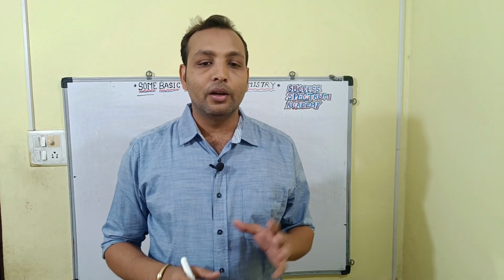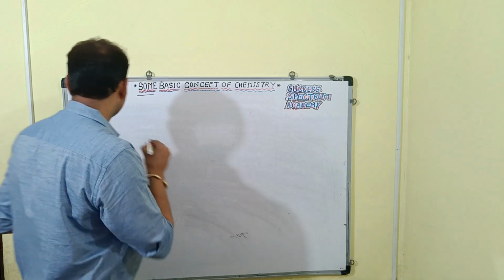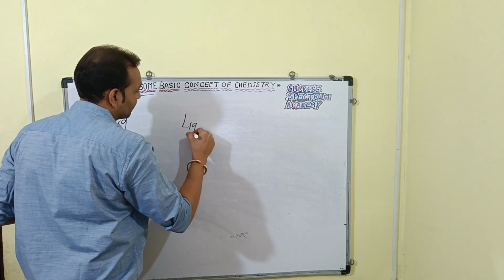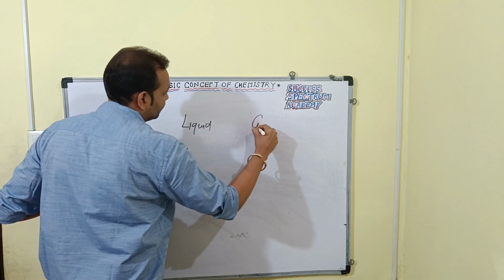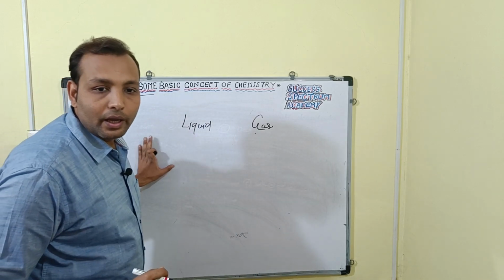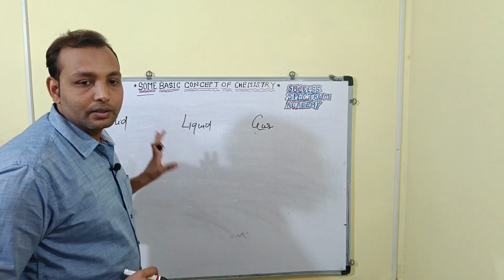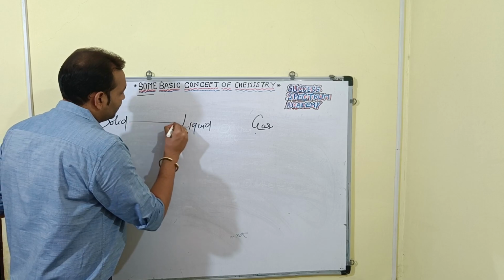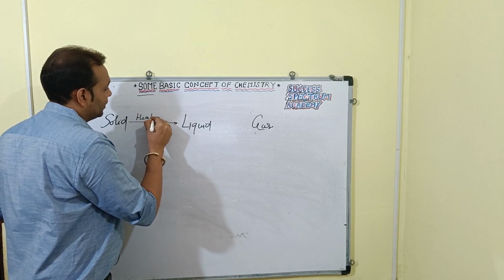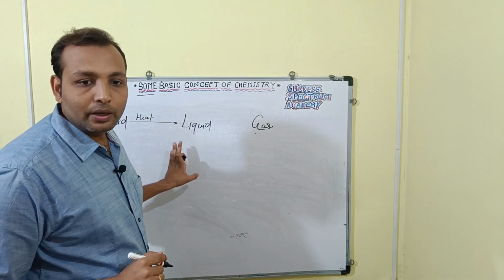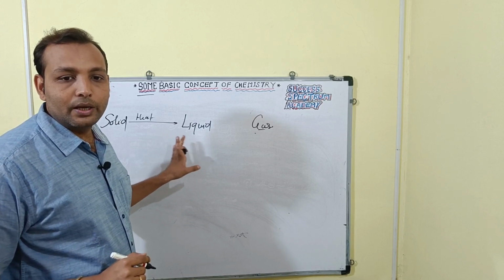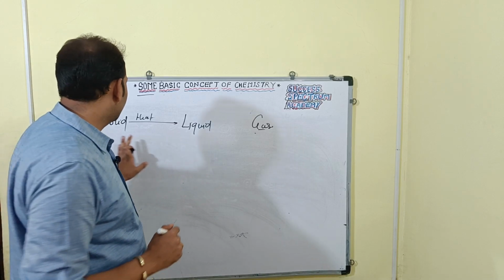And if we talk about the solid, liquid and gas, okay, solid can be converted to liquid, right? So solid on heating is converted to liquid, which means energy transformation takes place here, right?